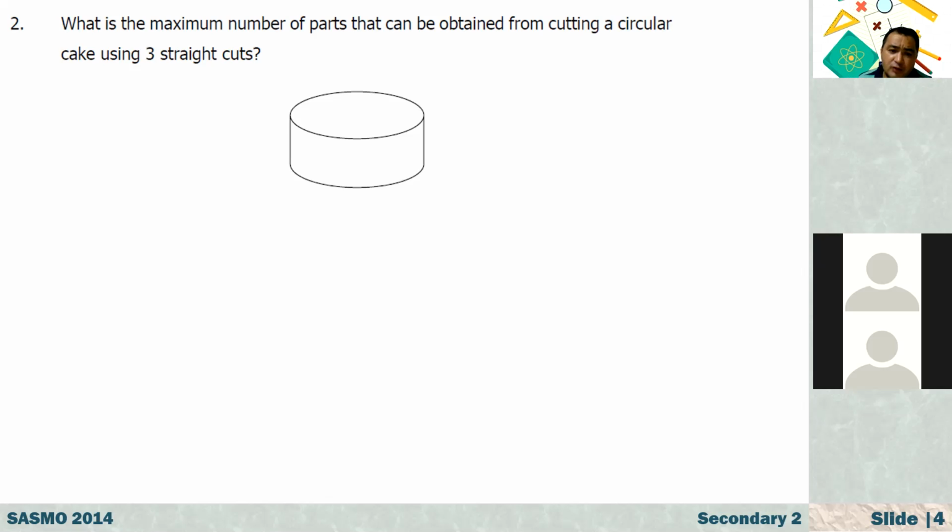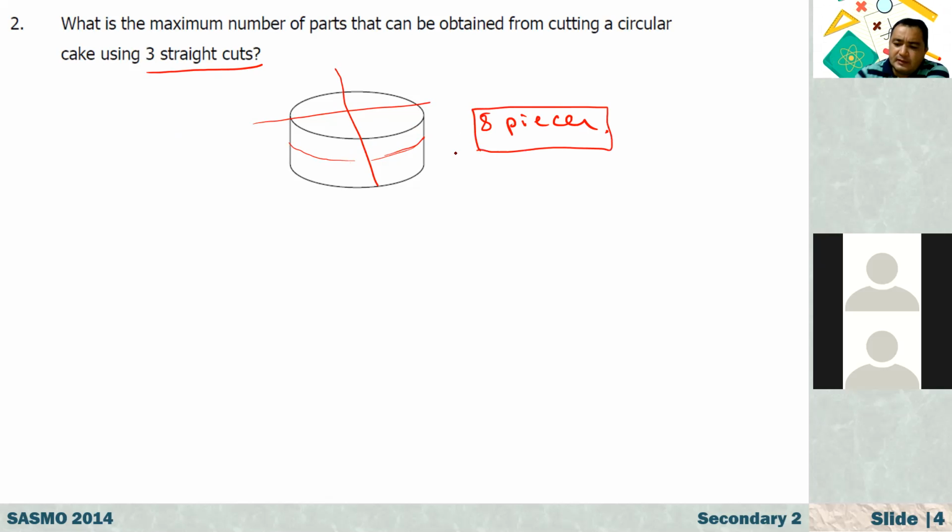I don't have the answers, but I think the answer is 8. Why? Because one, I have to cut from here. Another one, I have to cut here. Now we have 4 pieces. Javid, how about now if I cut from here through here? It's also just one cut. So now our 4 pieces become 8 pieces, because all of these cuts are straight cuts. So the maximum is 8 pieces.